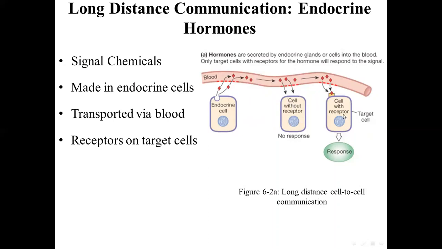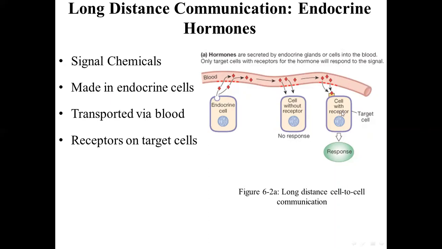The cells without receptors cannot respond to these hormones. They should have receptors. So this is a cell with the receptors, which is called a target cell. This is not a target cell. This is a target cell. So it binds. Why target cell? Because it has a receptor that can bind to this ligand. Ligand is a hormone, and so it acts on this cell, and the cell will respond.